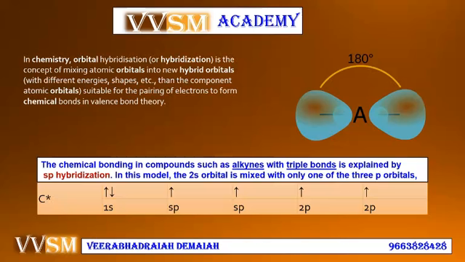That is, the 2s orbital is mixed with only one of the three p orbitals. The 2s orbital is mixed with only one of the three p orbitals. Px, py, pz are the three orbitals, out of which only one of the three p orbitals leads to the formation of sp hybridization.